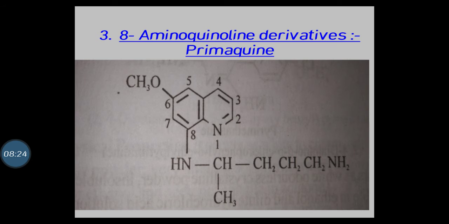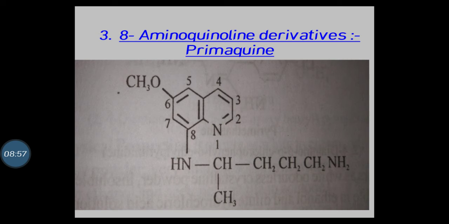And our next type is 8-aminoquinoline derivative. Example is primaquine, one example of an 8-aminoquinoline derivative. Why 8-aminoquinoline derivative? Because near the 8 position there is an aliphatic chain attached, that is an amino group, and also a quinoline derivative, so that is an 8-aminoquinoline derivative. So the example is primaquine. This is the structure of primaquine.